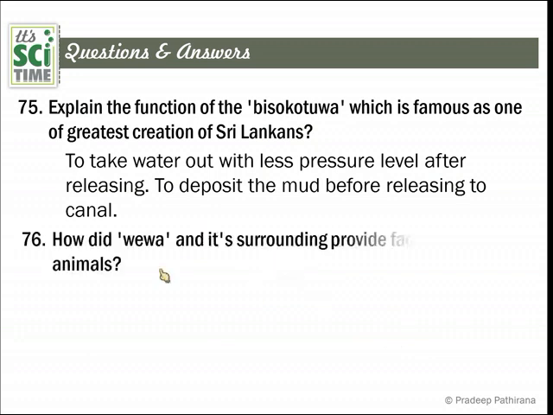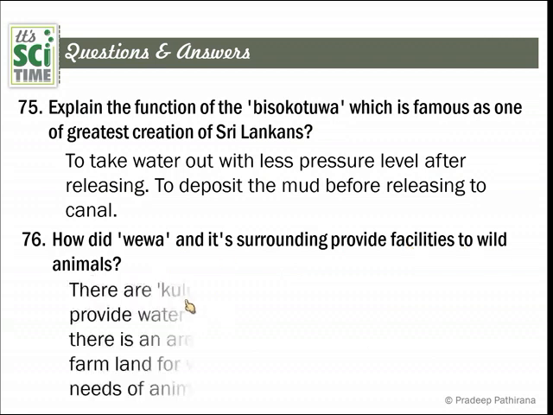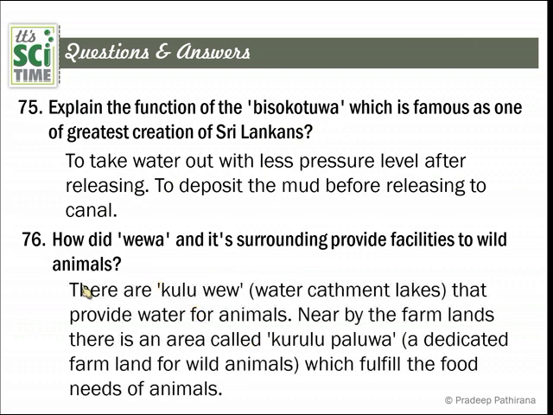That's how it works. And the last one: how did the wewa and its surroundings provide facilities to wild animals? I explained that when I was explaining the concept here. There are kuluwe, the water catchment lakes that provide water for animals. Near the farmlands, there is an area called Kurulupalu, a dedicated farmland for the wild animals, which fulfills the food needs of animals. That's how this artificial environment blends with nature, and this is the green farming concept.